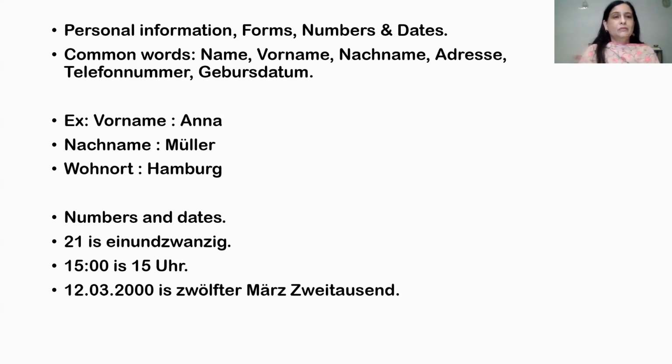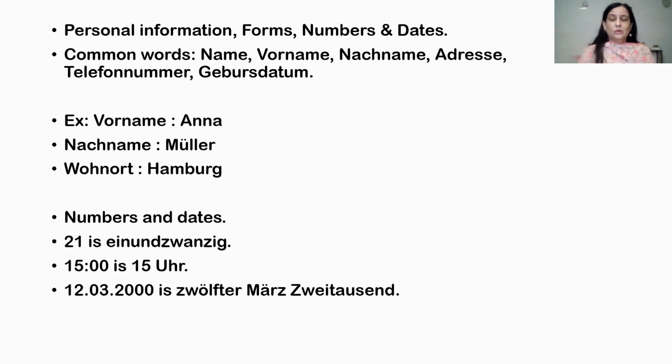So here we'll see, for example, Vorname, your first name. Suppose it is Anna, so here I have written Anna. Whatever your name is, you can put it there. Nachname is Mueller, that is, you can say surname or the last name. Wohnort is Hamburg.